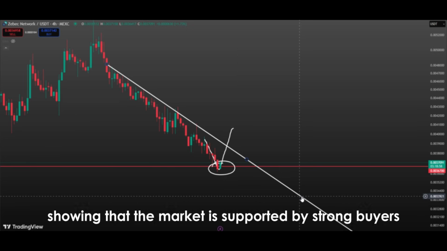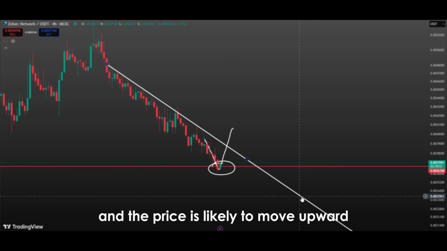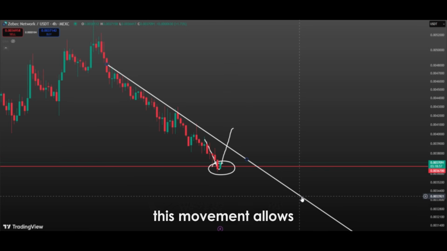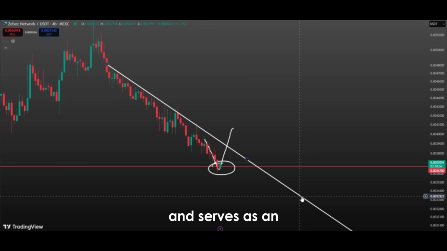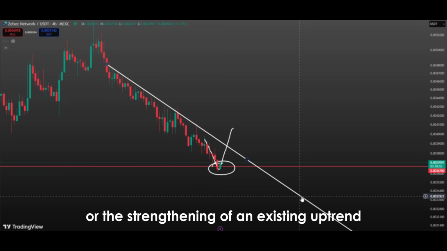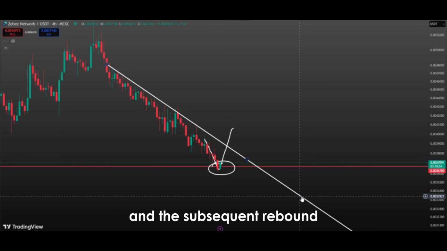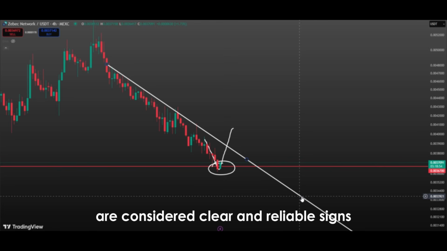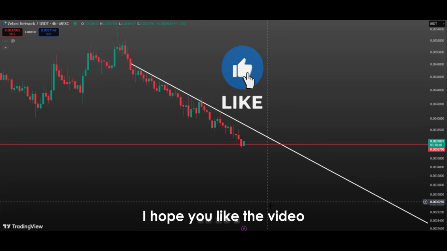In summary, the price dropping below a support level, absorbing liquidity, and then rebounding is a critical technical indicator showing that the market is supported by strong buyers, weak positions have been cleared, and the price is likely to move upward. This movement allows investors to take advantage of buying opportunities and serves as an important signal for the start of an uptrend or the strengthening of an existing uptrend. Therefore, liquidity absorption below support and the subsequent rebound are considered clear and reliable signs that the price may initiate an upward attack.